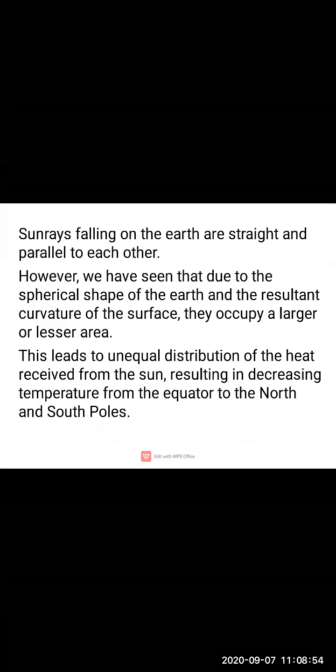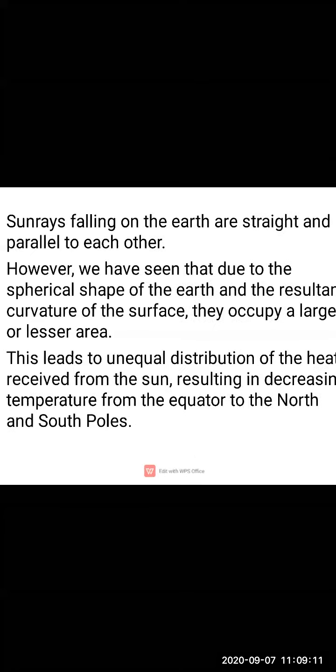Now see, sun rays falling on the earth are straight and parallel to each other. However, we have seen that due to the spherical shape of the earth and the resultant curvature, which means the degree to which the object is curved, the earth's surface is curved in shape.